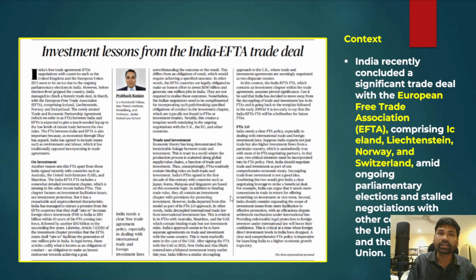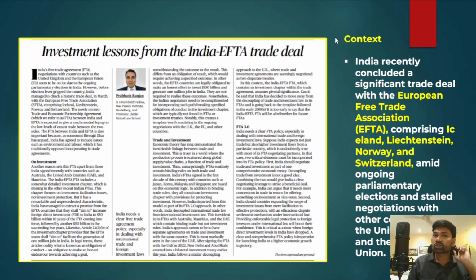So the first important article is investment lessons from the India European Free Trade Arrangement trade deal. EFTA actually means European Free Trade Association. Recently, India and the European Free Trade Association have signed a free trade agreement. This agreement is very important for India to further step up its exports to the countries which are part of Europe, but not part of the European Union. These are the European Free Trade Association countries.